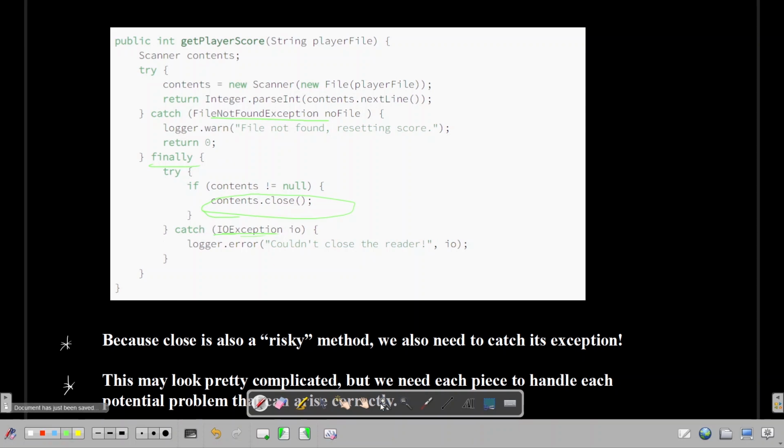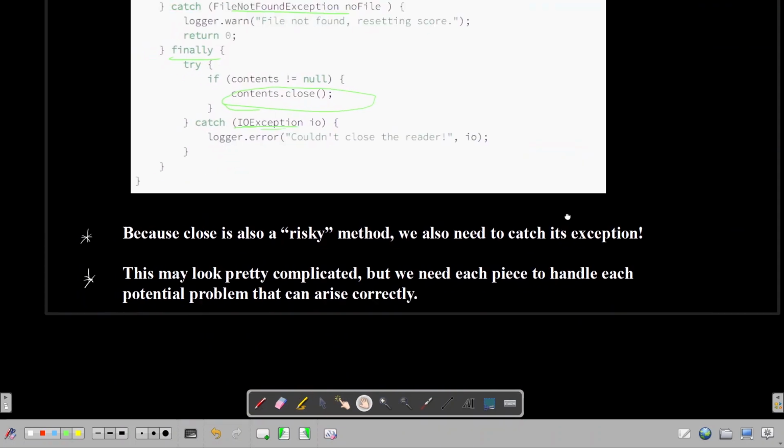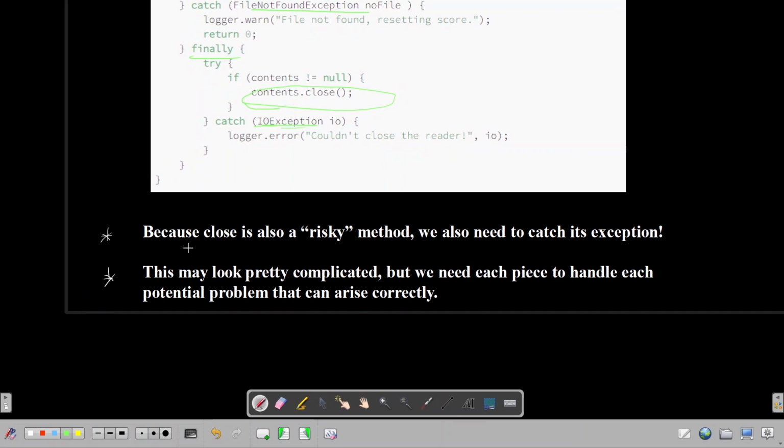So let's read these points one by one, because close is also a risky method. We also need to catch its exception. That's what it's trying to signify. So this may look pretty complicated, but we need each piece to handle each potential problem that can arise correctly. This is what it's trying to explain.